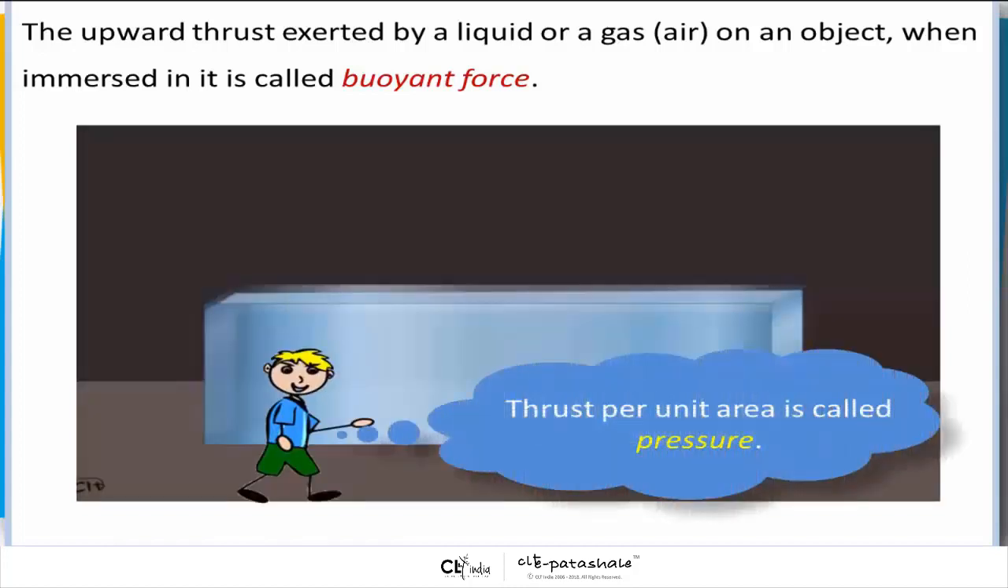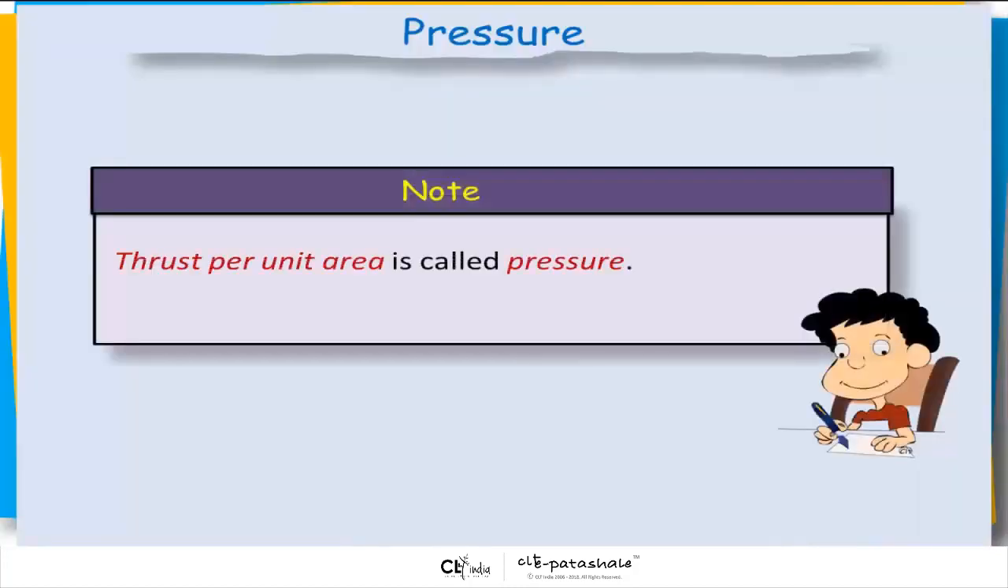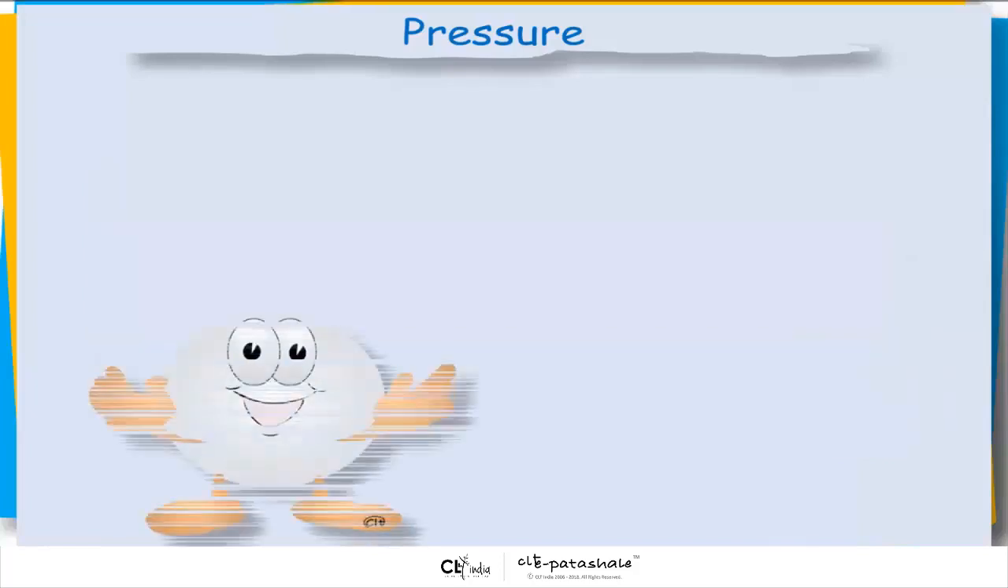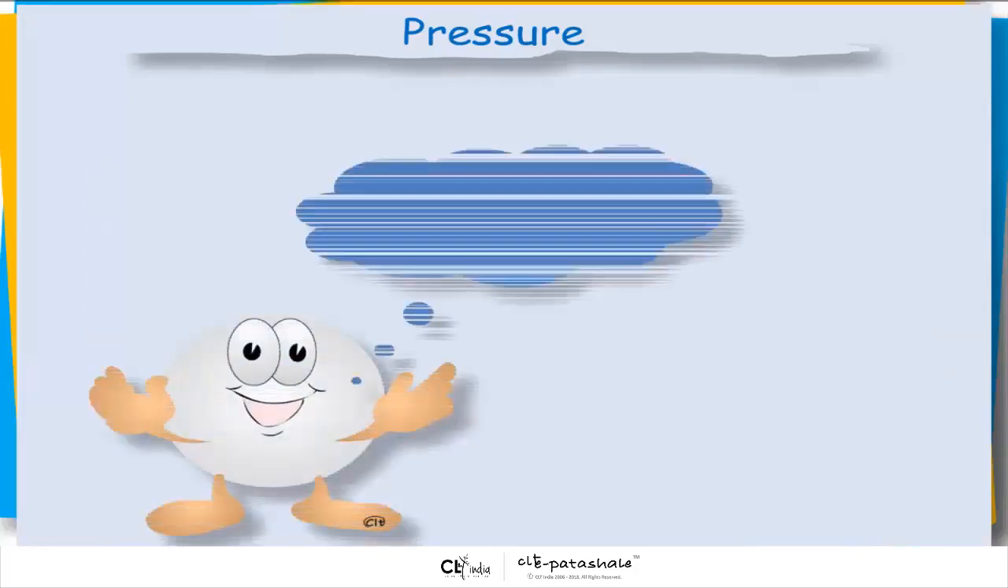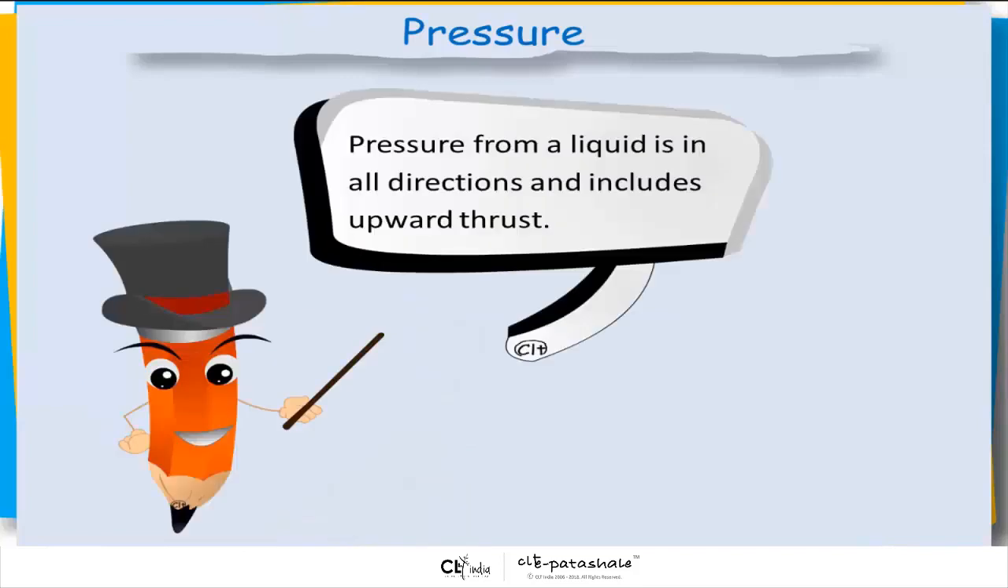So thrust per unit area is called pressure. Note that, children, thrust per unit area is called pressure whenever we consider a liquid or a gas. Now we will study pressure from a liquid. Pressure from a liquid is in all directions and includes upward thrust as well.